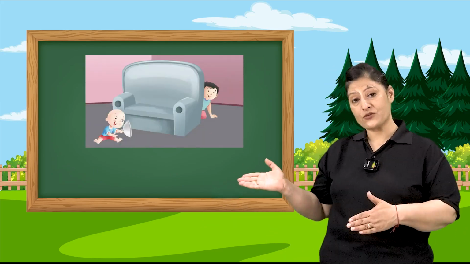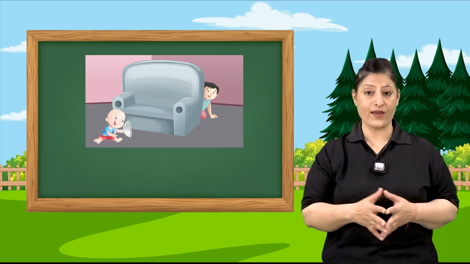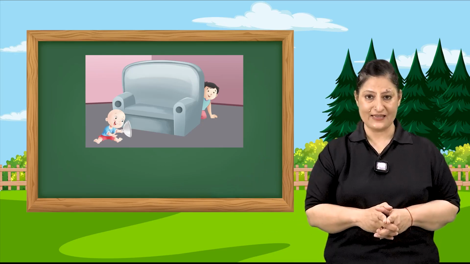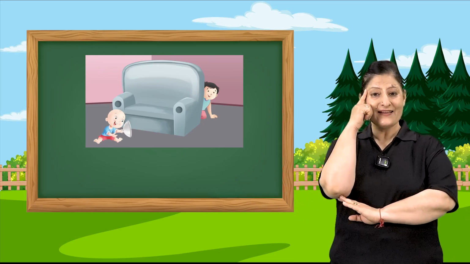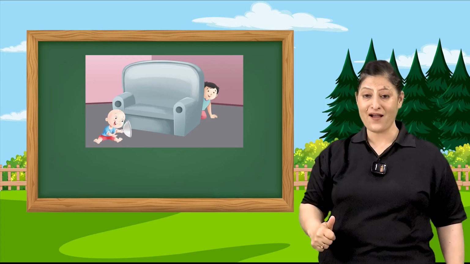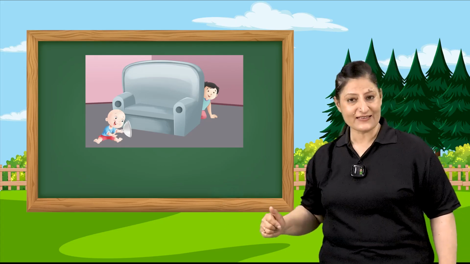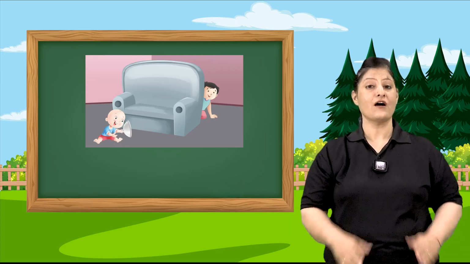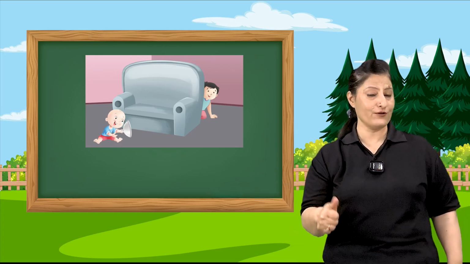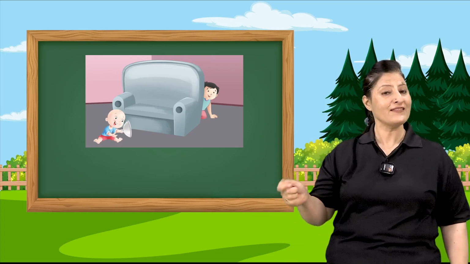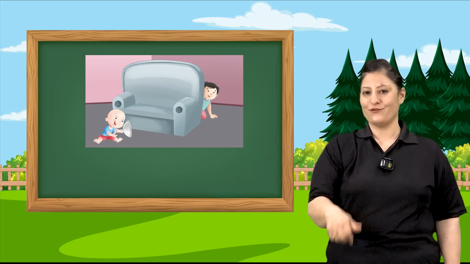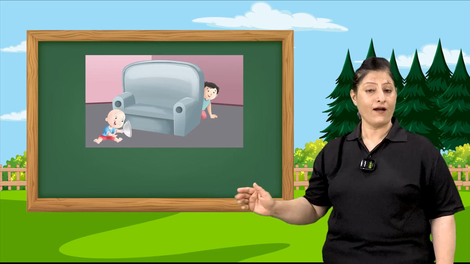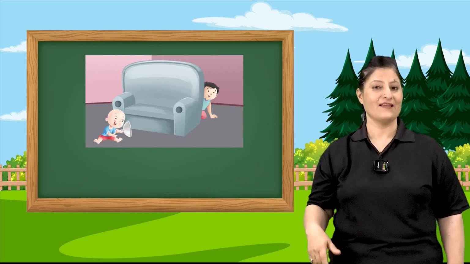Now, in this picture, what can you see, children? Any guess? Come on, think. Yeah, you are right. There is a kid. Yes, a sofa. Very good. And what is this kid having in the hand? A lid. Wonderful. And they are hiding behind.